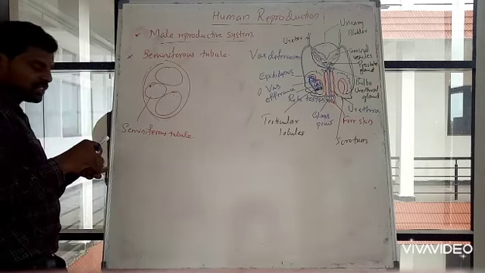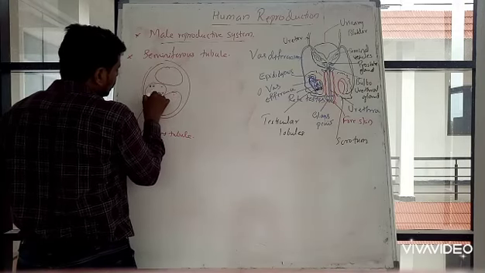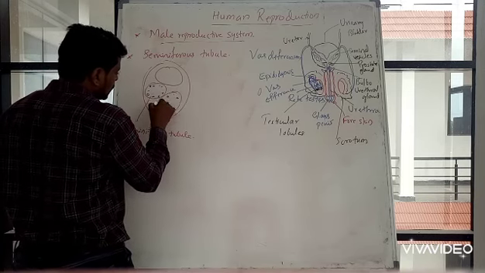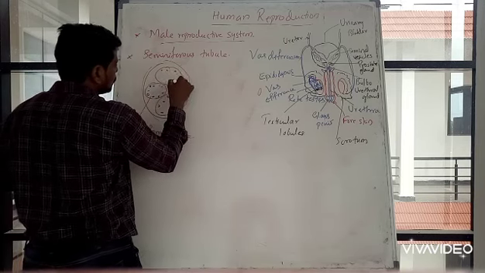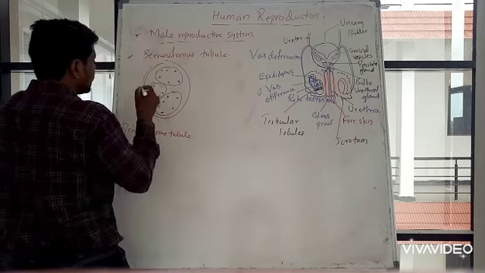Inside these seminiferous tubules, there are two kinds of cells. One I am going to draw with the blue color, and the other one with the black color.